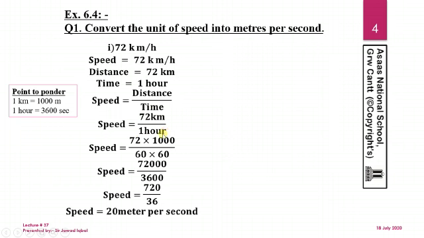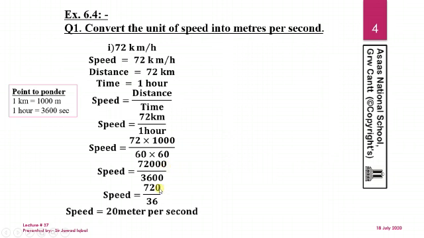As we know that 1 kilometer is equal to 1000 meters, we can say that 72 multiplied by 1000 shifts 72 kilometer into meters, and 1 hour is equal to 60 into 60, that becomes 3600 seconds. So 72,000 meters divided by 3600 seconds.